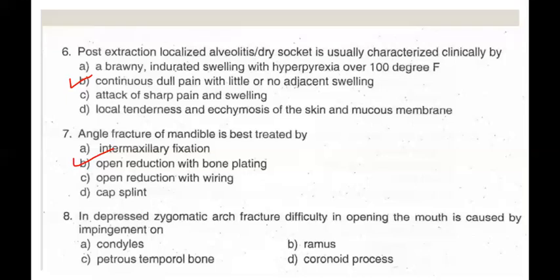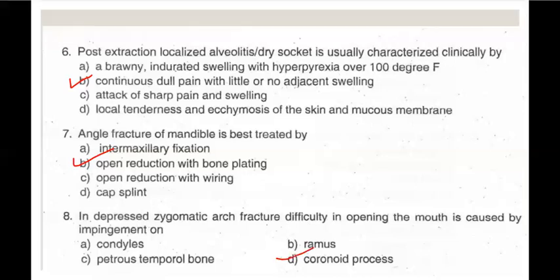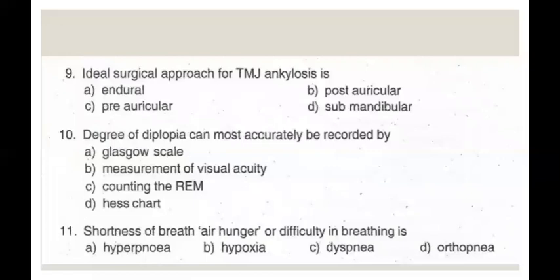The reason more often cited for post-fracture trismus in zygomatic arch fracture is impingement of the translating coronoid process of the mandible by the depressed arch, though another or better explanation could be temporalis muscle spasm secondary to impingement by the depressed arch. Interestingly, if the mouth is open during trauma, the patient may present with inability to achieve occlusion, but this pseudo dislocation is rare. So still the correct answer is coronoid process.